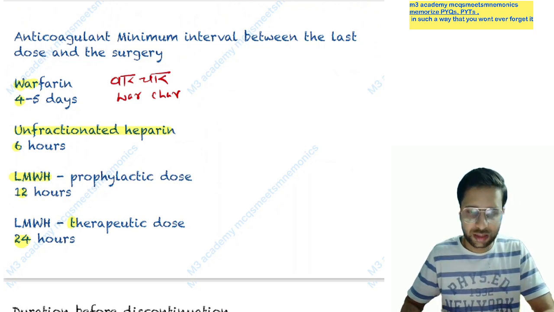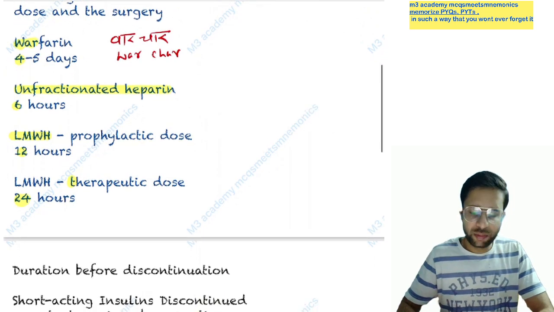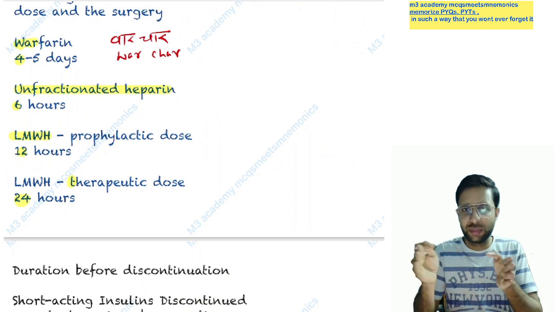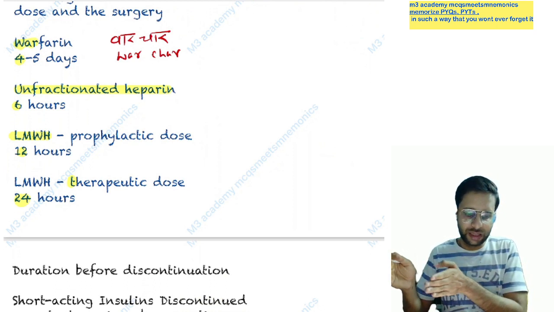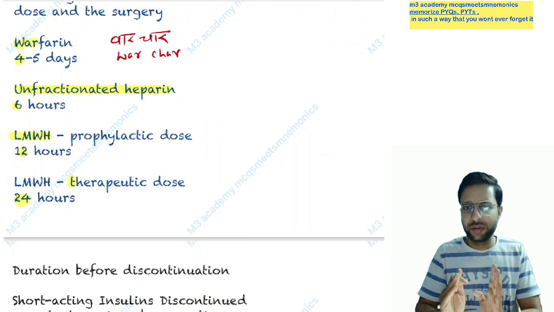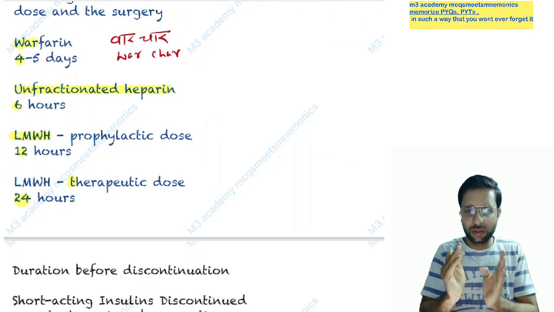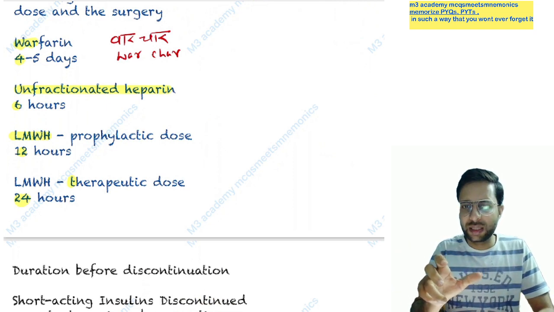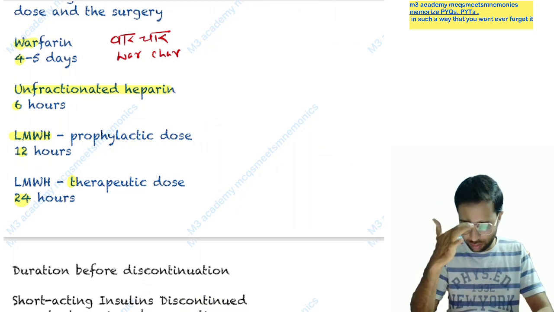before the surgery. So when will we stop warfarin? 4 days before. Unfractionated heparin and low molecular weight heparin: you can say unfractionated heparin is a bigger heparin, or you can say the bigger spelling, so you have to adjust it with the smaller number, and low molecular weight heparin is the small spelling, or the low weight, so you have to adjust with the bigger number. With the small word we will write a big number, with the big word we will write a small number, so this way you can correlate this thing here.